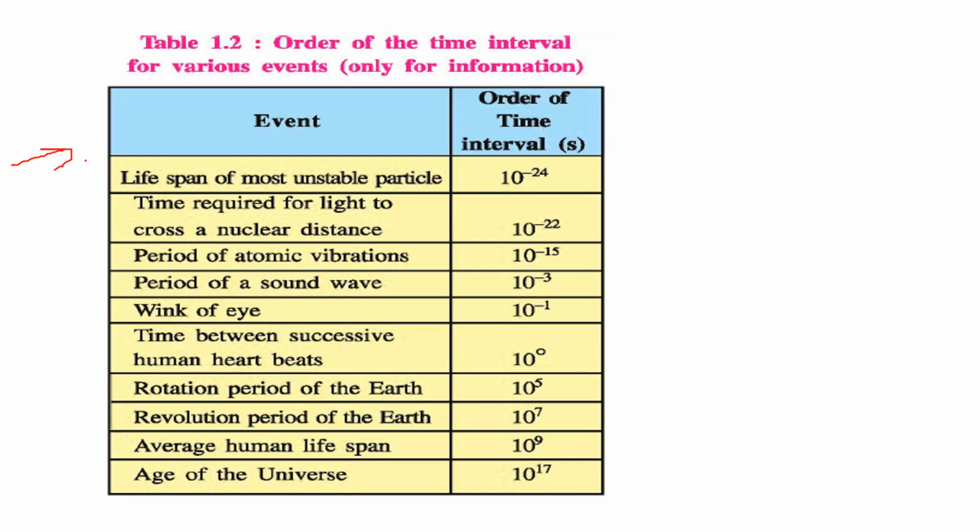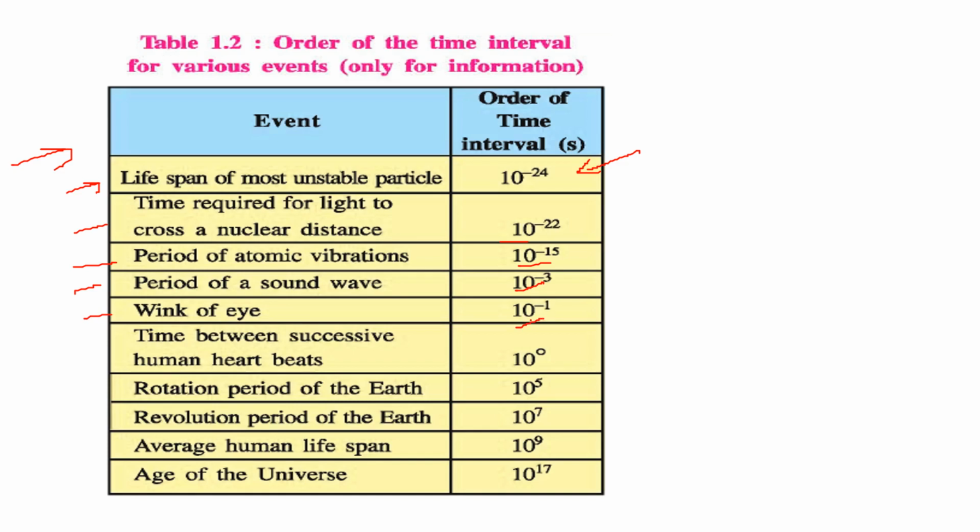This is the order of the time interval for various events. Lifespan of the most unstable particle, very small, can't even think about it, 10 to the power minus 24 seconds. Time required for light to cross a nuclear distance, 10 to the power minus 22. Period of atomic vibrations, 10 to the power minus 15. Period of sound wave, 10 to the power minus 3.